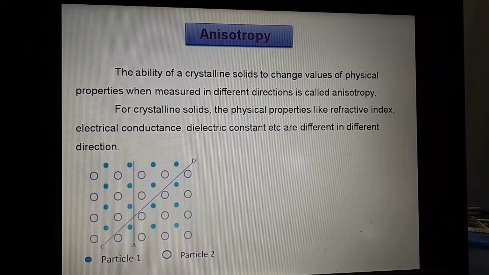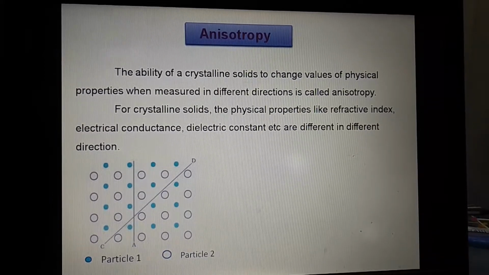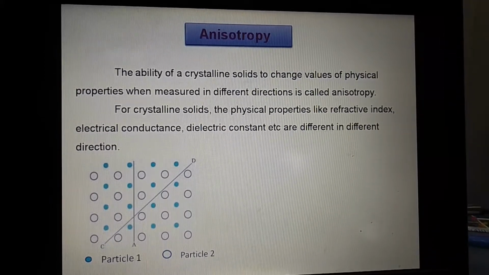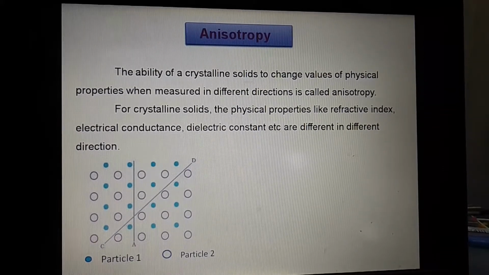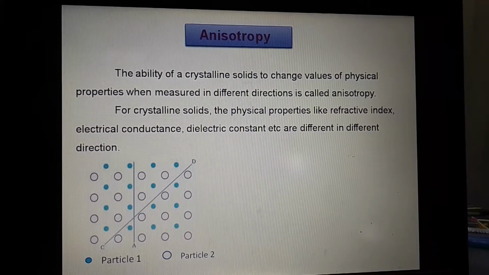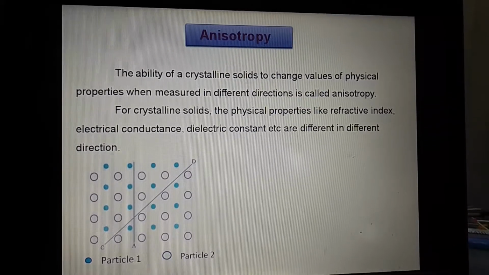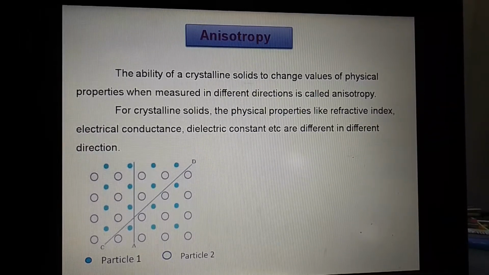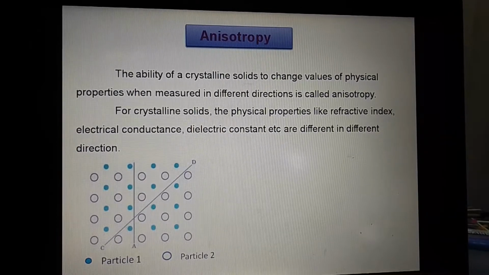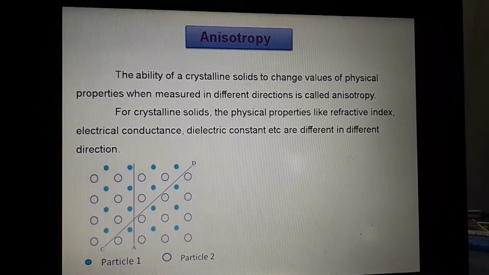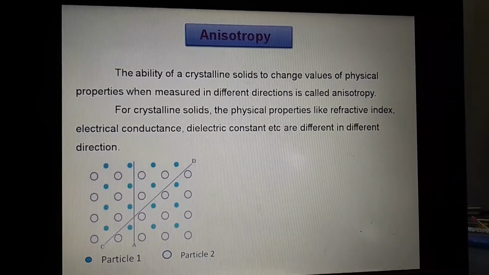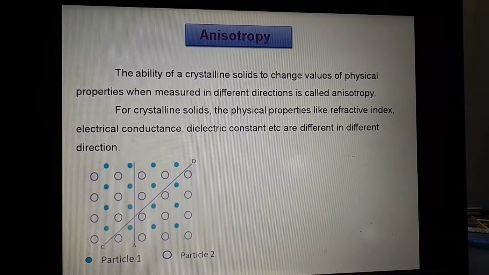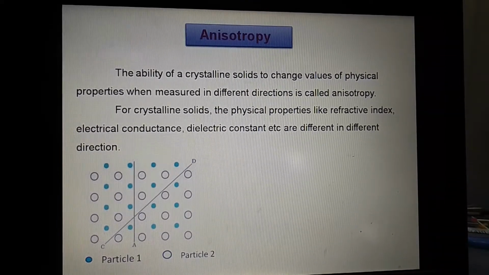Now in this diagram, we are seeing two types of particle. One is a blue colored filled particle and the other is only a vacant particle. These are the two types of particle, particle 1 and particle 2. In that case they are all properly arranged. Now accordingly, we will measure the physical quantity of this crystalline structure in different directions, meaning from direction A to B and C to D.